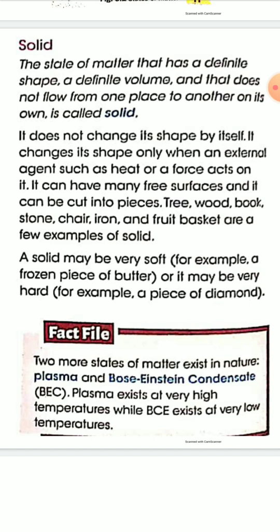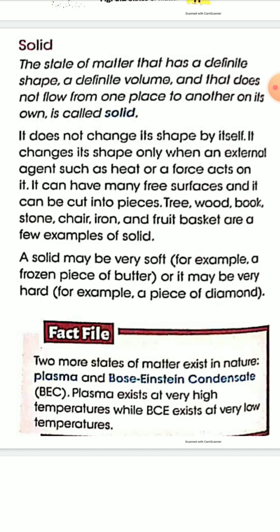In the bracket, one fact is given. See here, it is written that two more states of matter exist in nature, besides solid, liquid, and gas. These two states of matter are plasma and Bose-Einstein condensate.